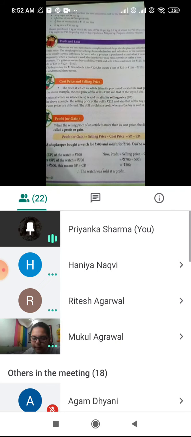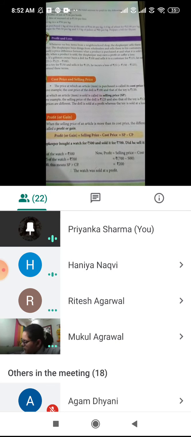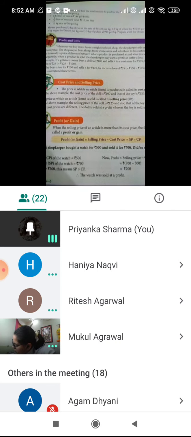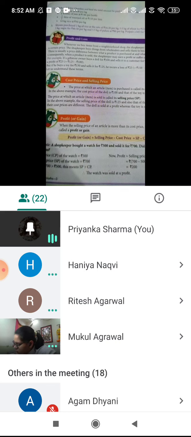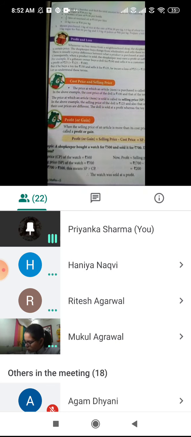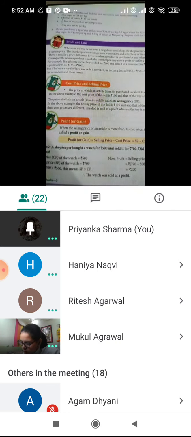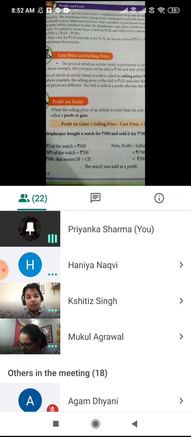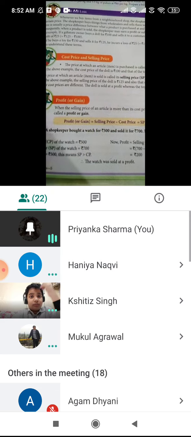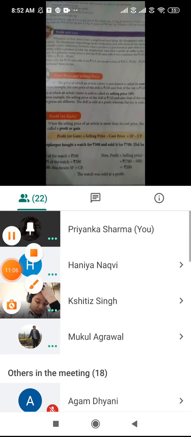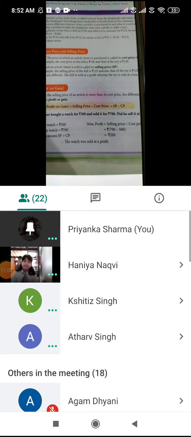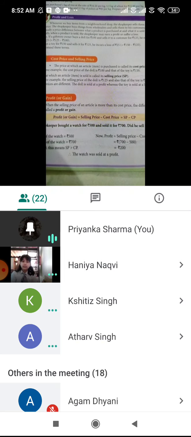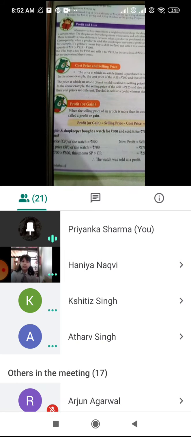The example says a shopkeeper bought a watch for rupees 500 and sold it for 700. Now, bought a watch for rupees 500, means 500 is what? The cost price? Yes or no? The price at which we purchase any item from the market, that is the cost price. So here the cost price is 500. And then it is saying he sold it for 700. So 700 is the selling price. So does the shopkeeper have profit or loss?